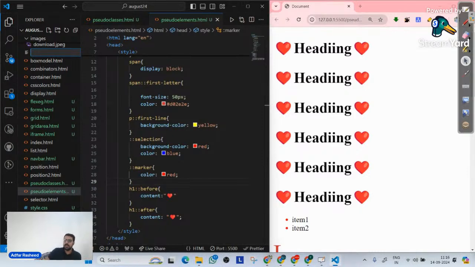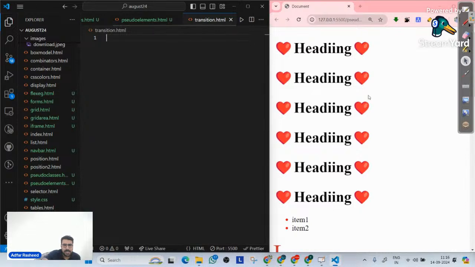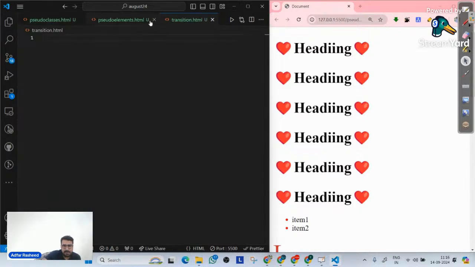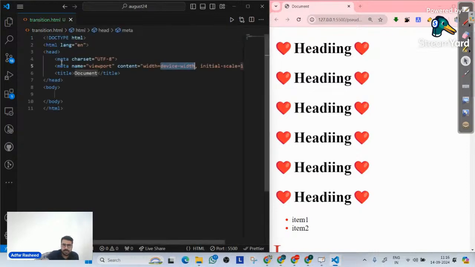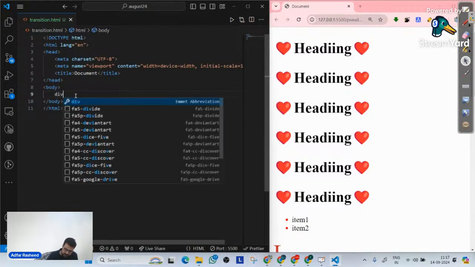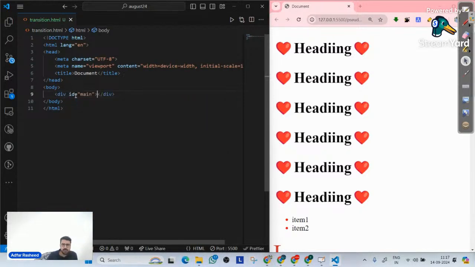So let me simply go here and create a file with the name transition.html. In this transition.html, I will try to make you understand what transition properties are. So let me open this and create a simple component here, and let's try to understand what we actually mean by transition and how transition can be implemented on anything. Okay. So let's start with a very simple thing, a div whose ID is going to be main. In this div, let's not create any content as of now, but let me implement some style.